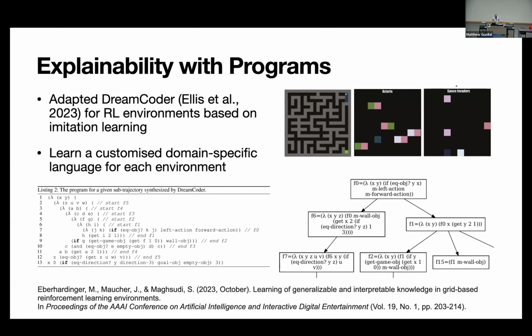You can see there that the agent, in the first iteration, extracted a function to just check if 2 objects are equal. If the objects are equal, the agent will turn left and otherwise go forward. The next function extracted is getting the position in front of the agent. And the third function, which is hierarchical and uses the first 2 functions, is function 15. It calls function 1 with a wall object. This means that if there is a wall in front of the agent, it turns left, otherwise it goes forward. And in a follow-up paper, I showed that genetic programming is a better method for this because it's much faster and with similar performance.